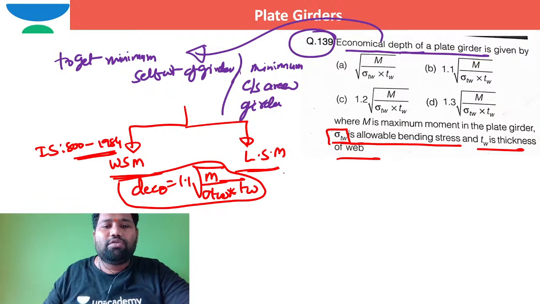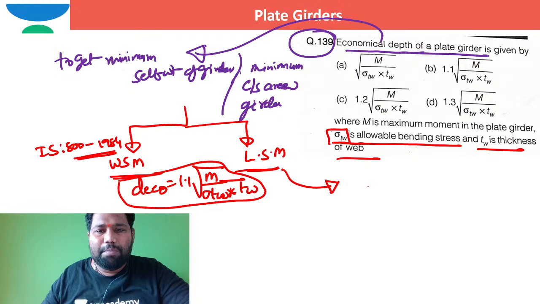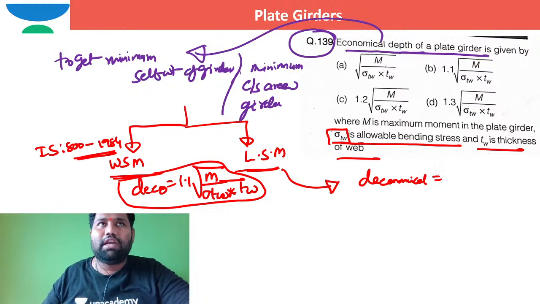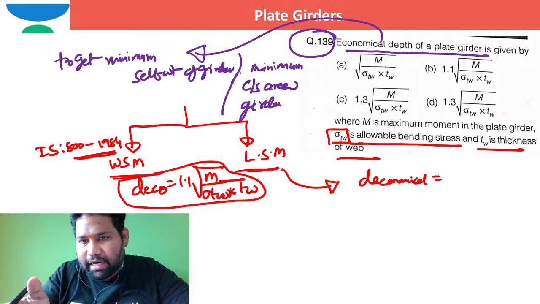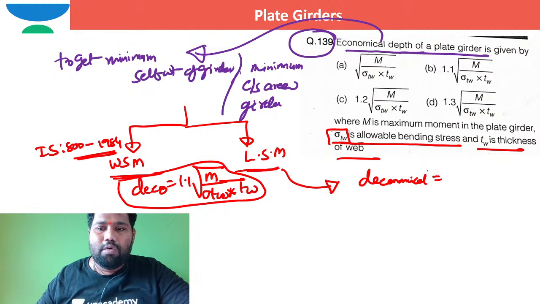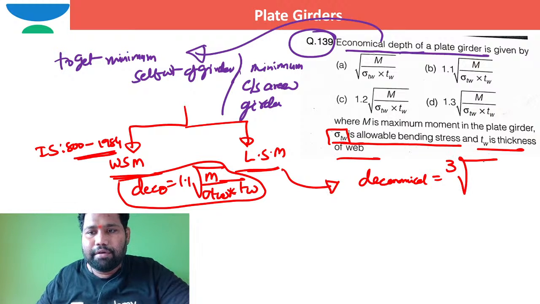So now coming to the limit state method, I hope you know the economical depth. I had already derived this before 2 months, at the time of plate girder. It is the cube root of M by k into fy.